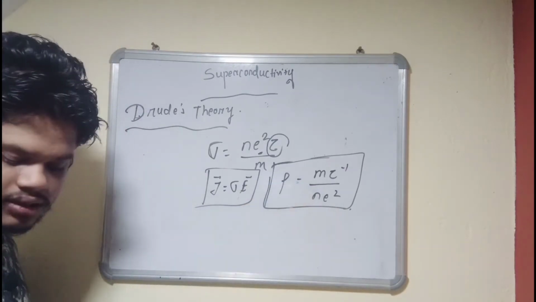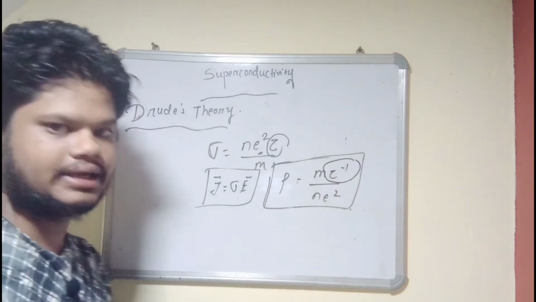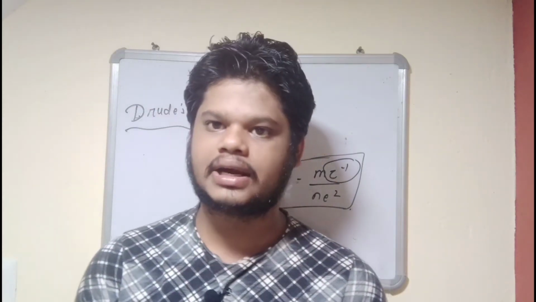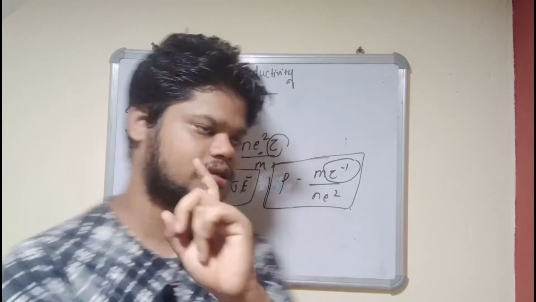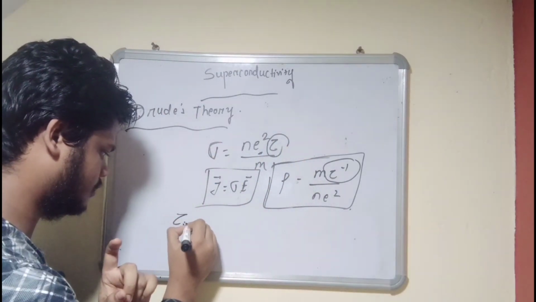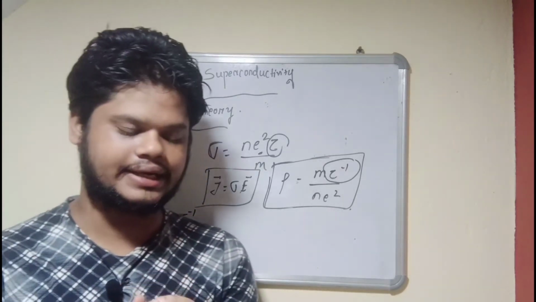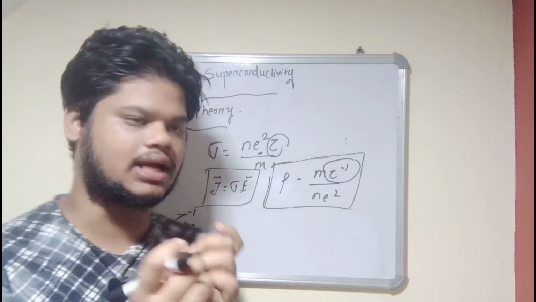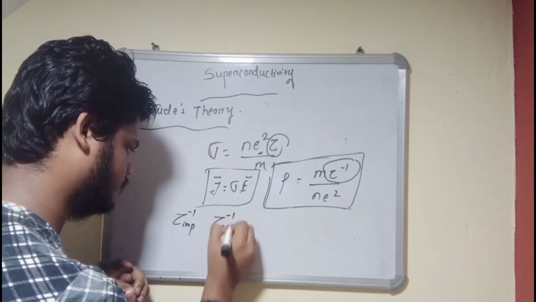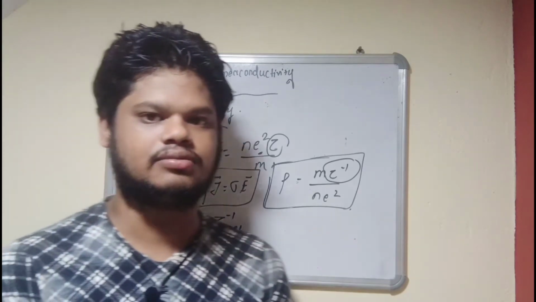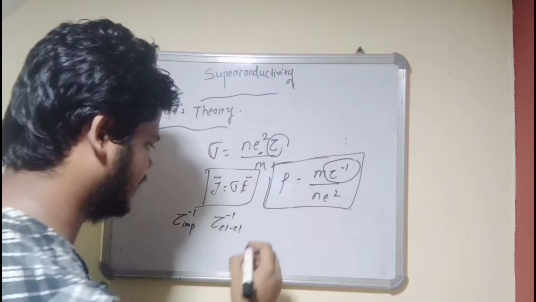So what is this? Resistivity, and what we call this one is something known as scattering rate. Now this scattering rate is of three types. One is the scattering due to impurities, tau impurities. Another scattering rate is due to electron-electron interactions. And the last one is something known as electron-phonon interactions, due to which the scattering rate is given by